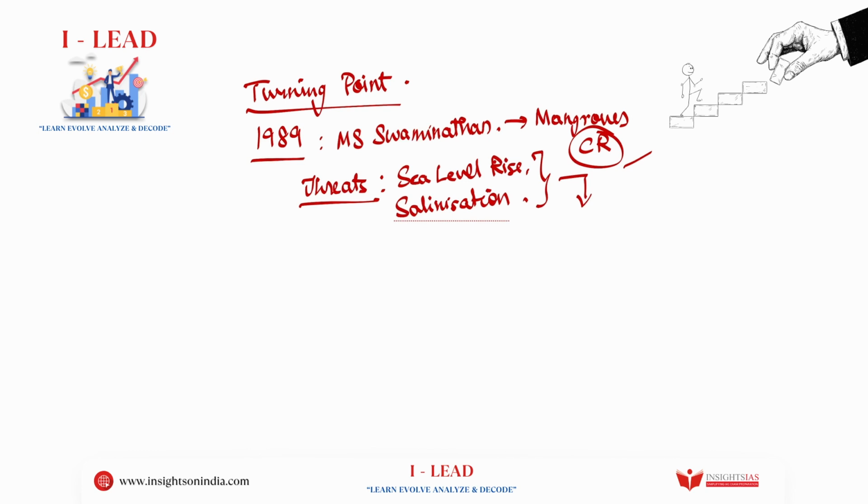By improving their genetic research and by fostering sustainable management, we can make mangroves a tolerant crop in the survival of this whole ecosystem.